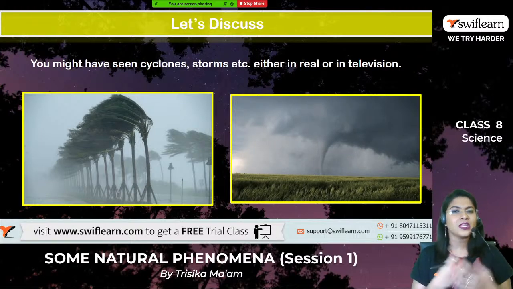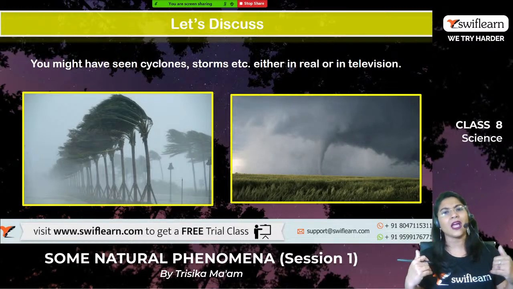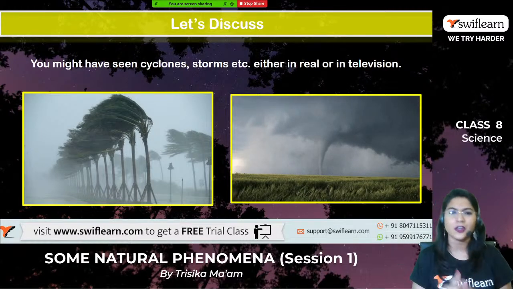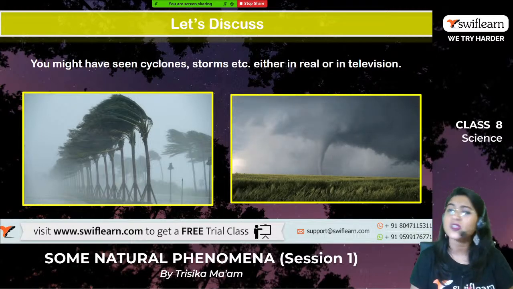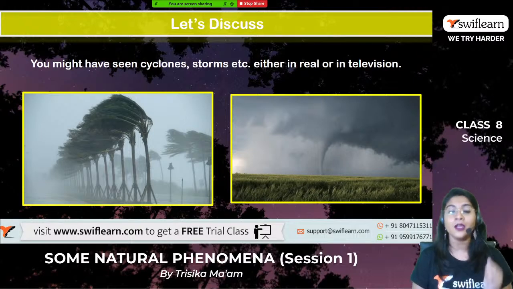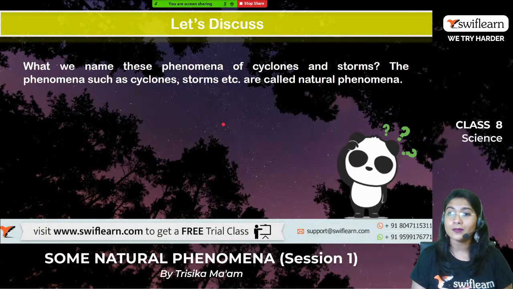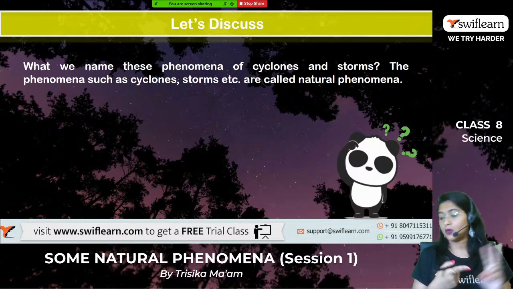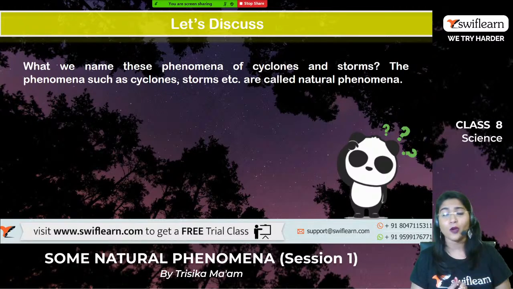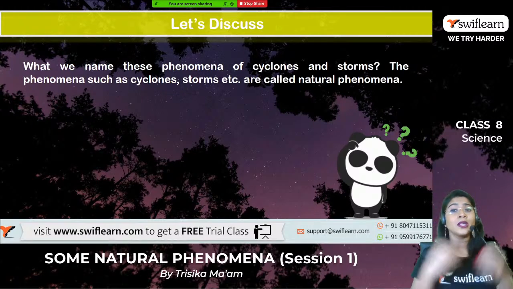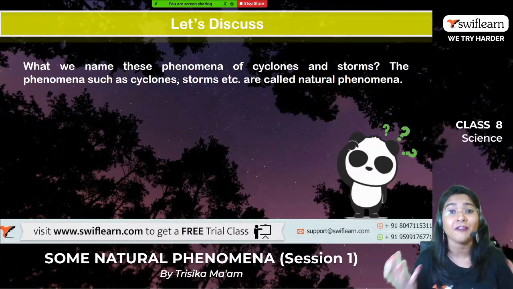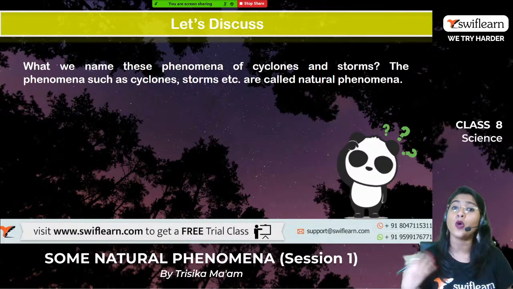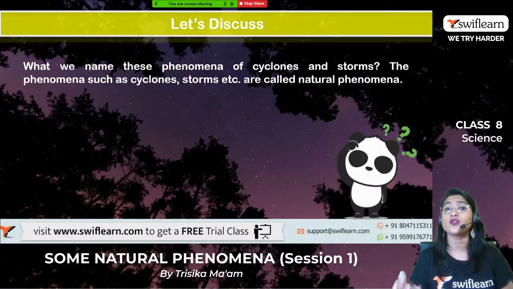Yes. These phenomena are not in our hands or in our control. We cannot control all these things because these are the different calamities happening in nature. So what are these called? Yes, this type of phenomena are known as natural phenomena. So cyclone, storm, earthquake, landslide, and volcanic eruption we can also include. These are all natural phenomena which happen in nature automatically, and we cannot control them at all.